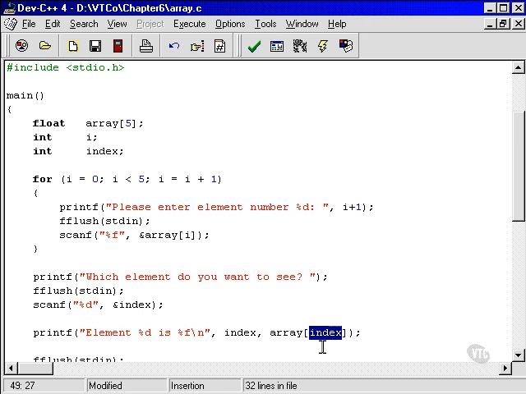So if you can picture a little sequence of 5 boxes in memory, and they all have numbers in them, and now next to them in memory is going to be something else. Off one end, it won't necessarily be another float, but there's going to be a piece of memory with a random number in there, and you can interpret it as a float if you want to. Whatever that number is, that's what's going to get output. Interesting. Believe me, it's true. Anyway, let's see if that works.